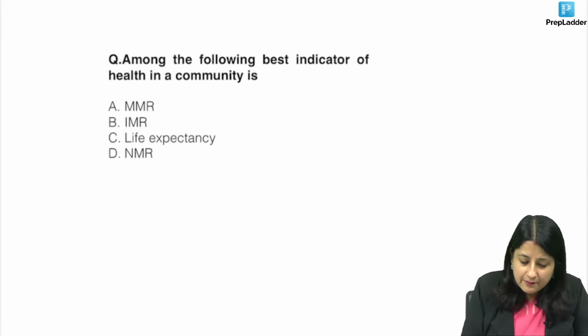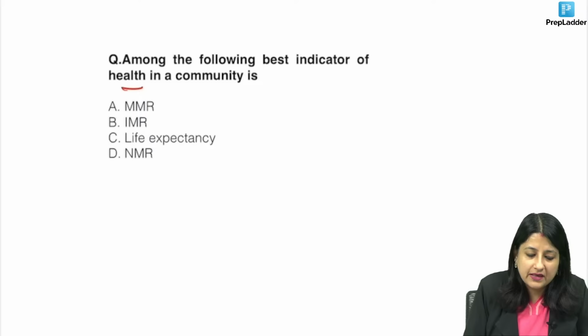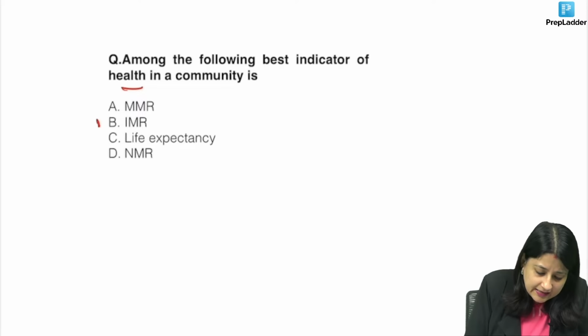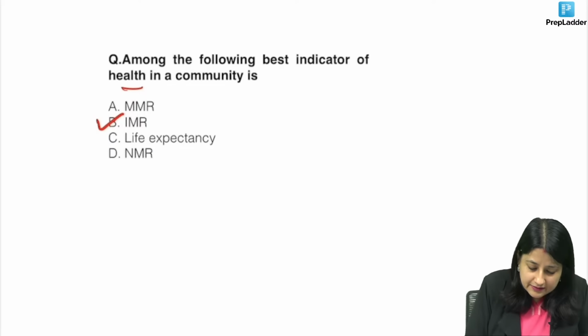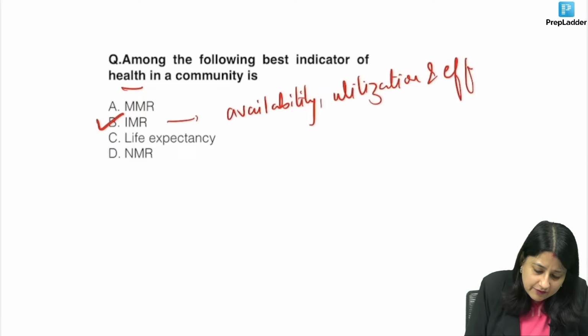So remember, best indicator of health status in a community, socio-economic development of a community, it is IMR. IMR is the best indicator for availability, utilization, and also effectiveness of health services.